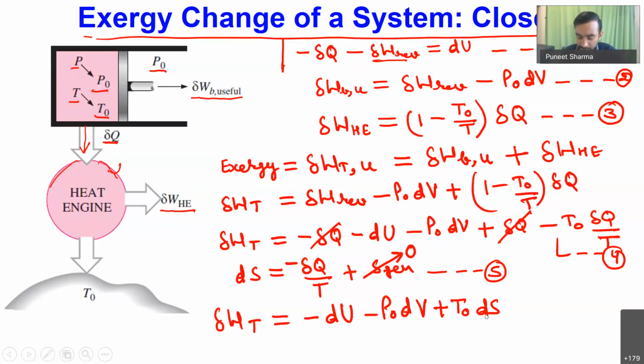So this is our total amount of maximum useful work which we will get from the system while we have a differential change in its state. So this is for differential change. If we have a finite change of pressure from P to P naught and from T to T naught, then in order to find the finite change, we have to do integration.